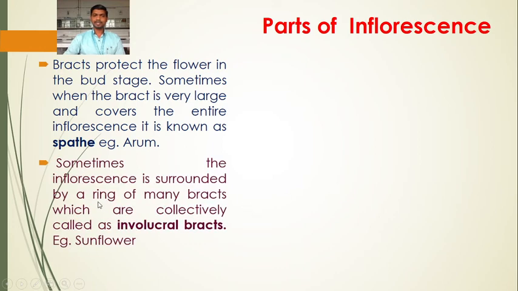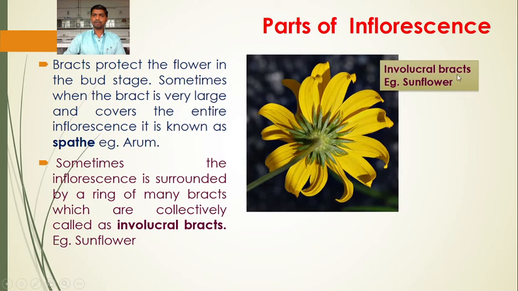Sometimes the inflorescence is surrounded by a ring of many bracts which are collectively called involucral bracts, for example sunflower. So in the sunflower plant, the inflorescence is surrounded by a ring of many bracts. In this picture we can see the involucral bracts, the ring of many bracts that surrounds the inflorescence. This characteristic is found in the sunflower.